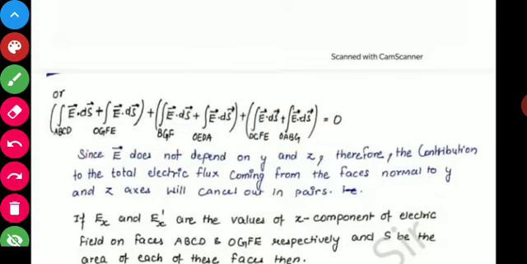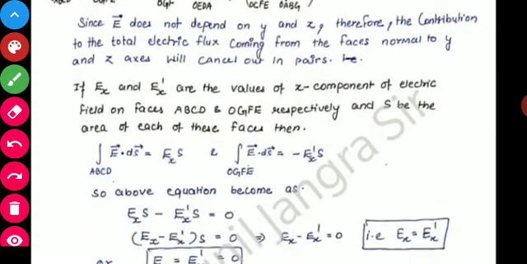Now, since E does not depend on y and z, the contribution to the total electric field coming from faces normal to y and z will be cancelled out. So we will cancel all the electric flux integrals which are in the faces which are normal to the y and z. So in this way we will cancel.